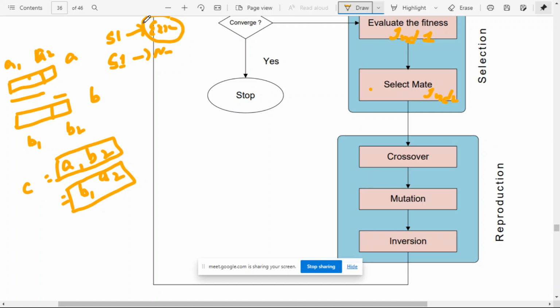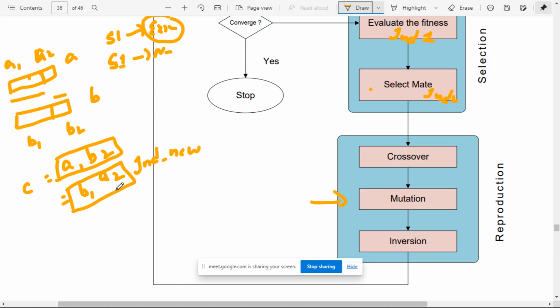So here also, after crossover, this entire solution is the new solution, which we call a new individual. This new individual will go through mutation. During mutation we may change some of the bit values. Here everything is bits, zeros and ones, so we may change some information.